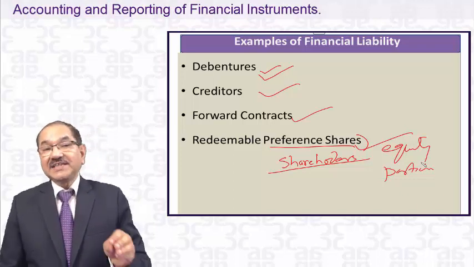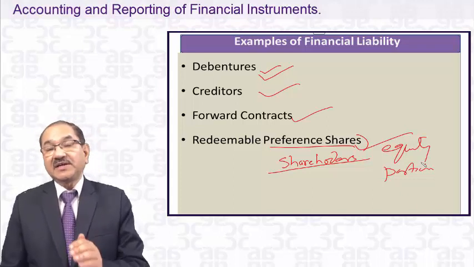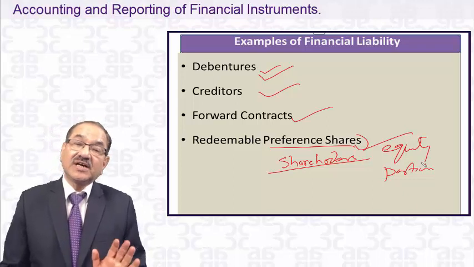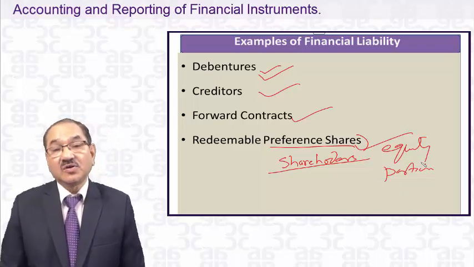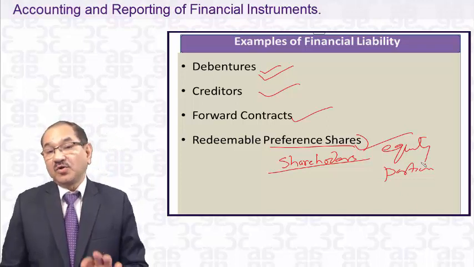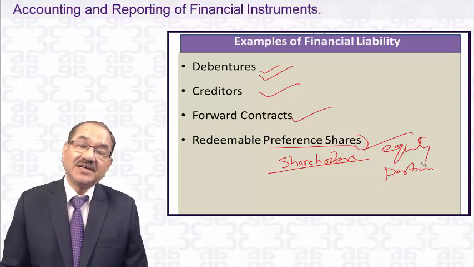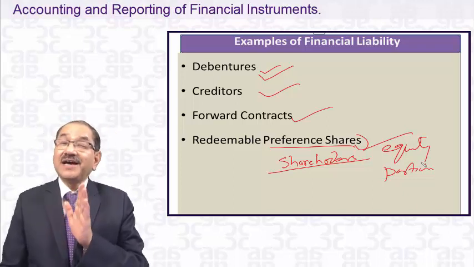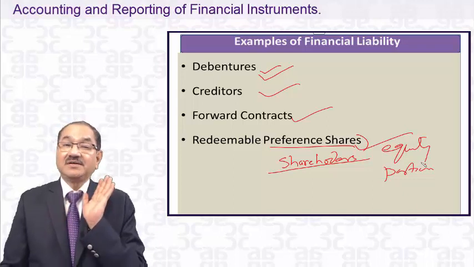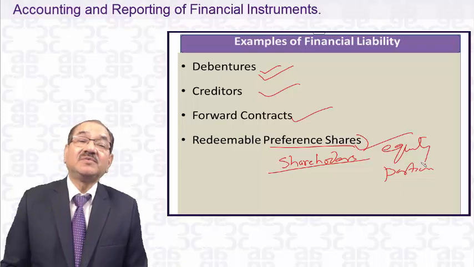Because when these Ind AS will be implemented for those companies, from 1/4/2016, for the companies having a net worth of 500 crores or more, they will implement the Ind AS from 1/4/2016. And if they have a redeemable preference share, it will be shown in the liability, not in the shareholders fund. And that will be a remarkable change now in the structure of the balance sheet.